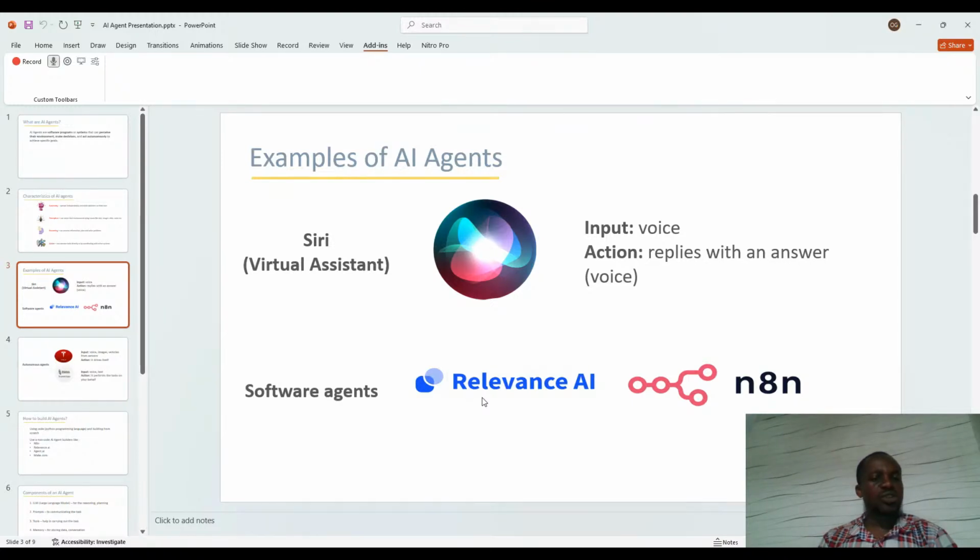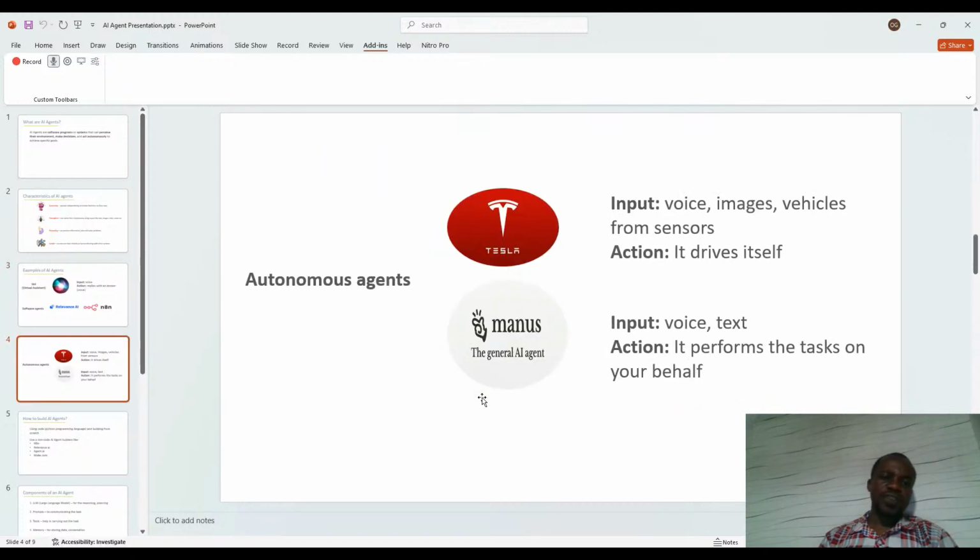The second one is software agents. An example of them is Relevance AI. We'll be looking at this particular one today. The second one is N8N, and there are several of them. I'm just giving some examples of them. We also have autonomous agents.